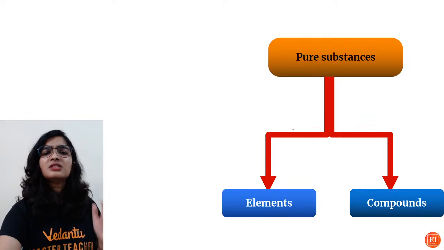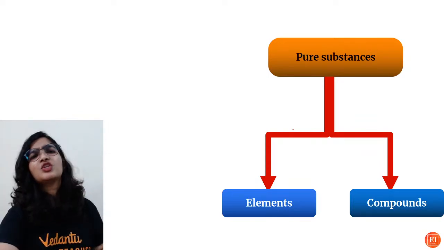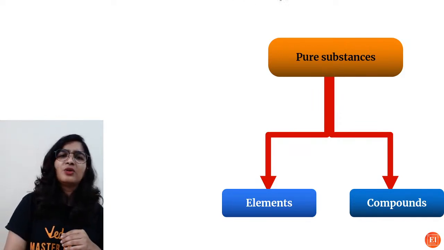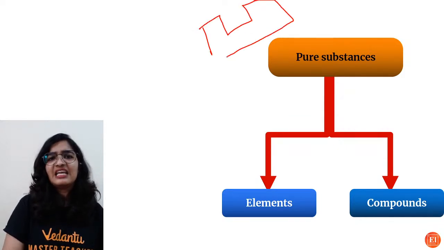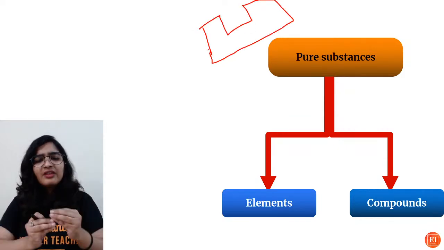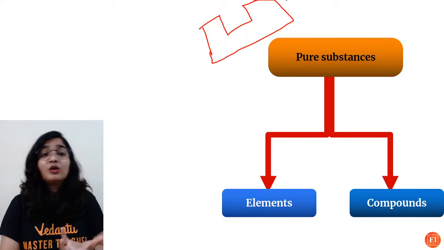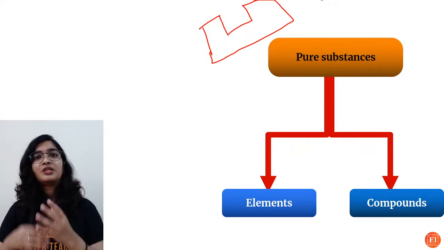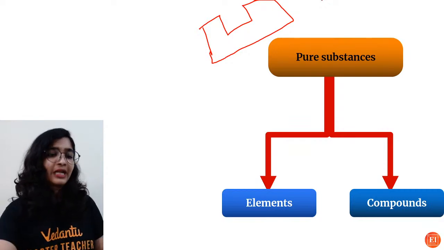So pure substances have been further classified into elements and compounds, which by now we know what are elements and compounds. We have been studying the periodic table, right? 118 elements. So they are the basic form, right? Elements are the basic form. Then they will undergo the reaction or chemical combination to give the compounds or mixtures, right?